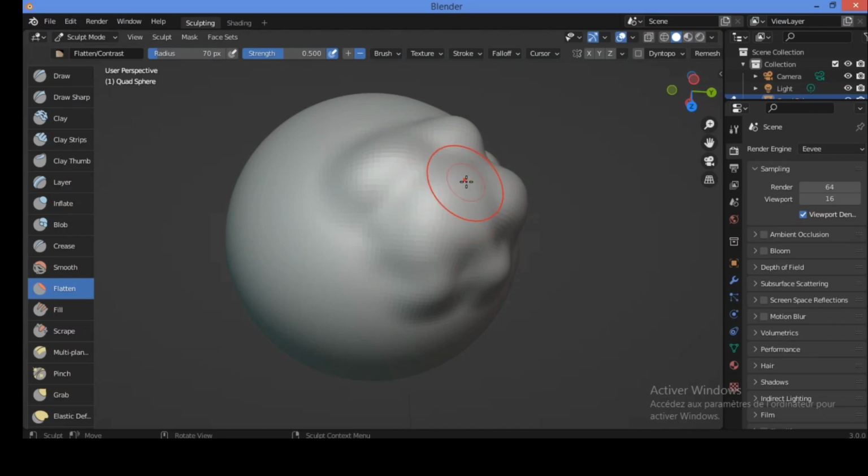Let's define what this flatten brush can do. Flatten brush smooths vertices to a flat plane by finding an average height and moves vertices towards that height. Let's try it now. We have different heights all over this white topology.